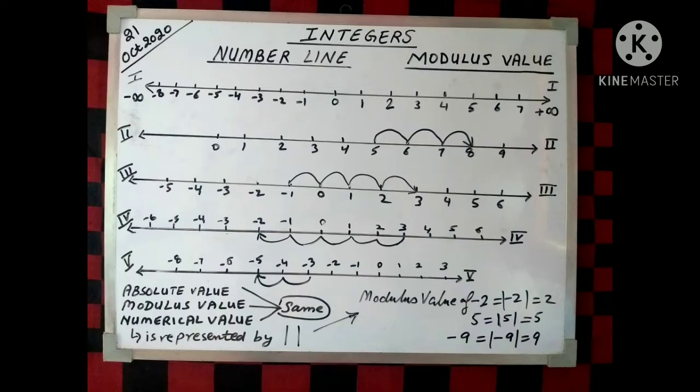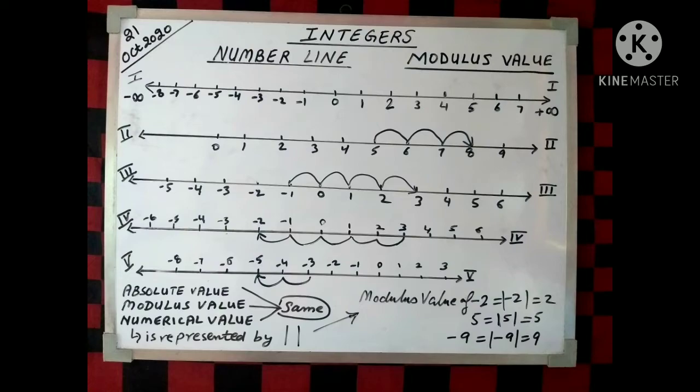Every positive integer is greater than every negative integer, since every positive integer is to the right of every negative integer. So the greater the number, the lesser is its opposite.